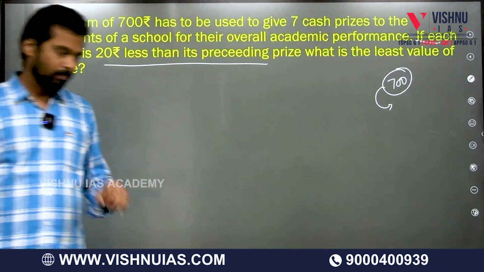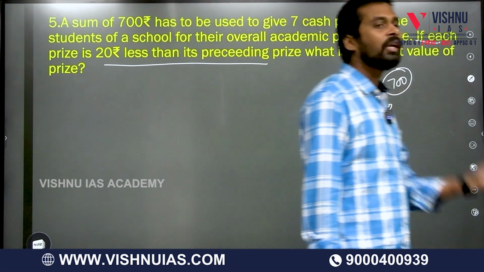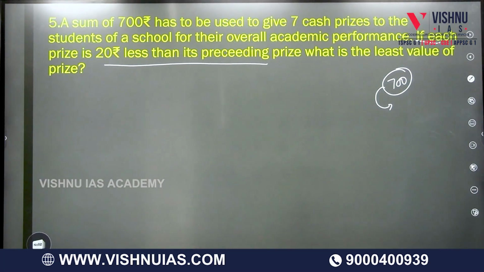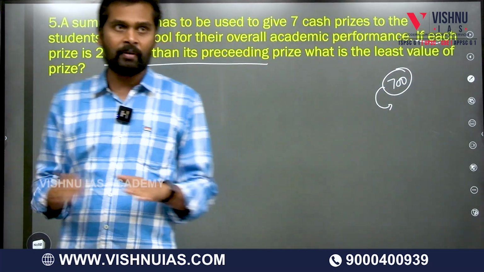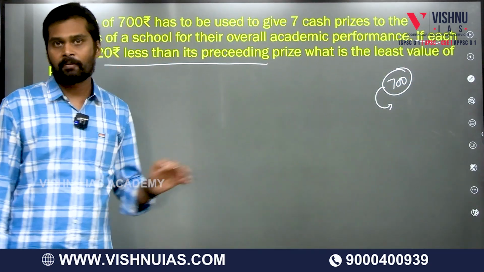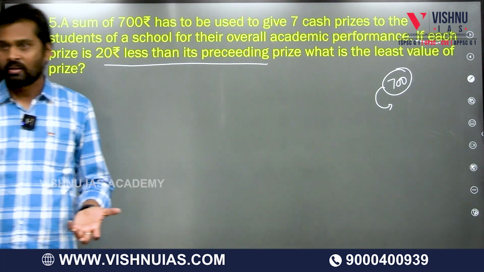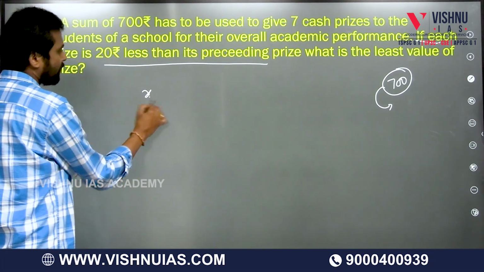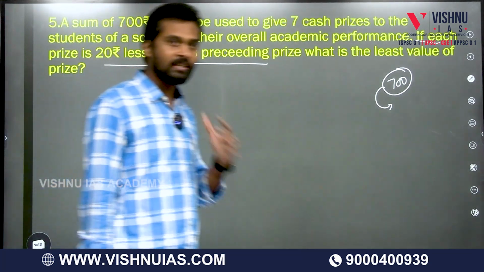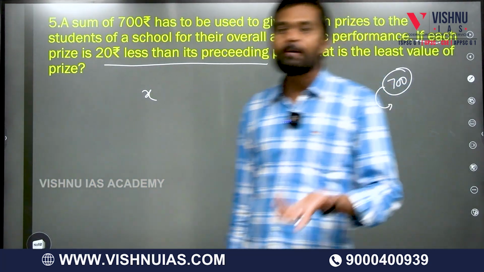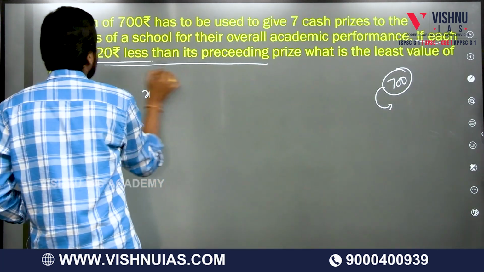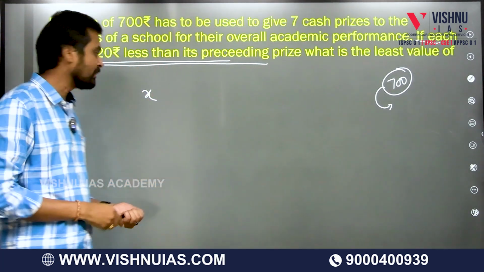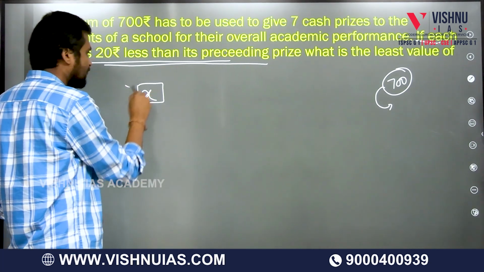Generally when you are doing arithmetic problems, if you don't know any value, you can assume the value is x. So there are 7 prizes, and the total sum of the 7 prizes is 700 rupees. We don't know the initial prize, so let's say the initial prize is x rupees. If my first prize is x rupees, then what is the second prize? x minus 20, since each prize is 20 rupees less than its preceding prize.